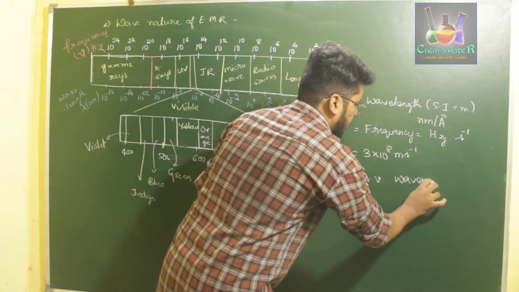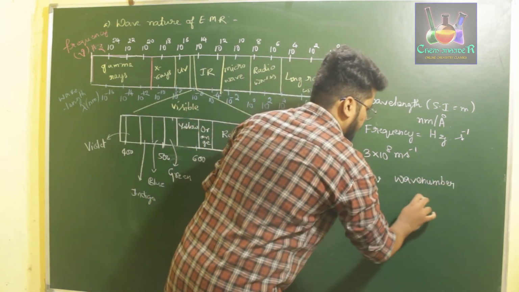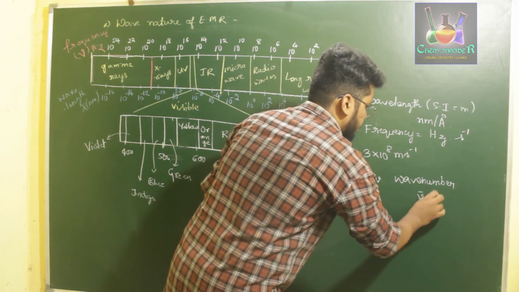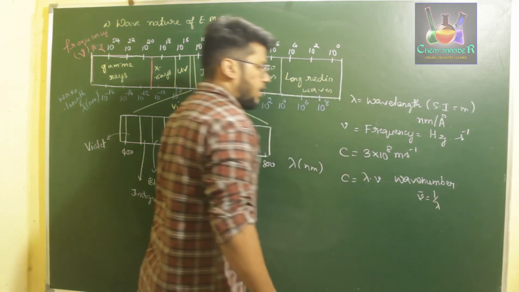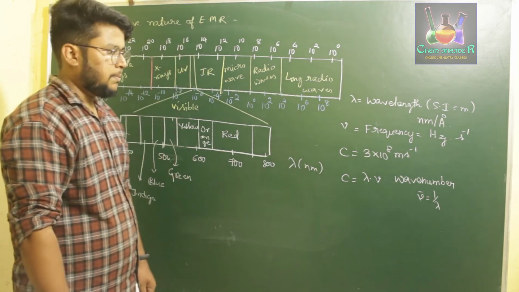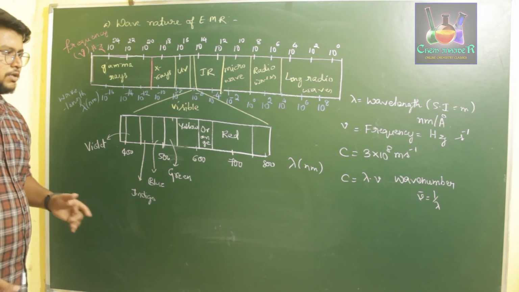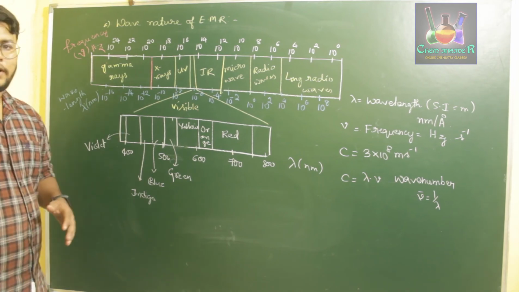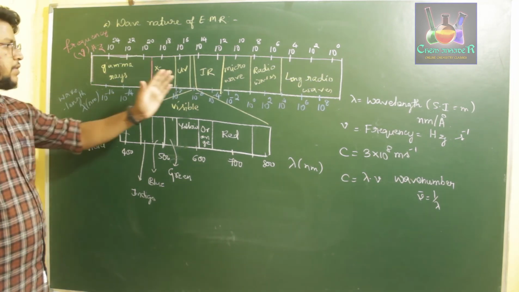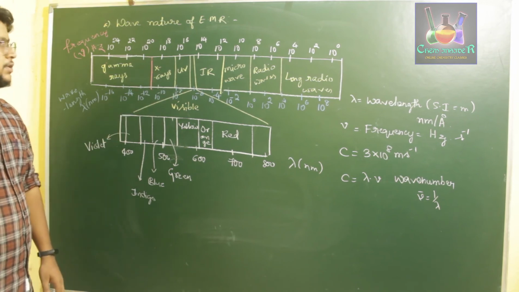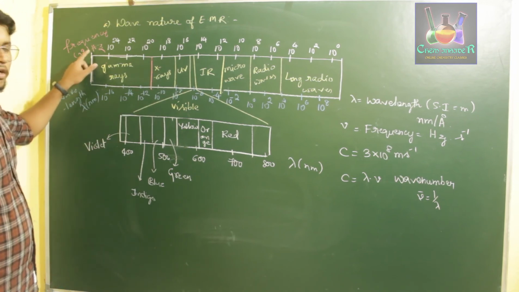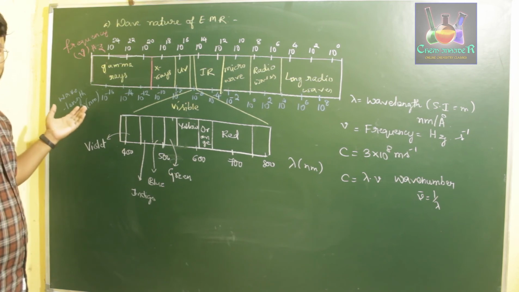Wave number, denoted by the symbol V bar, is equal to 1 by lambda. So using all those constant values of lambda, V and so on, electromagnetic radiation was clearly classified into different types with respect to their frequency, or also you can consider it with respect to their wavelength.